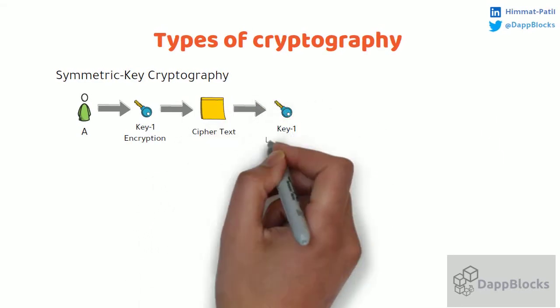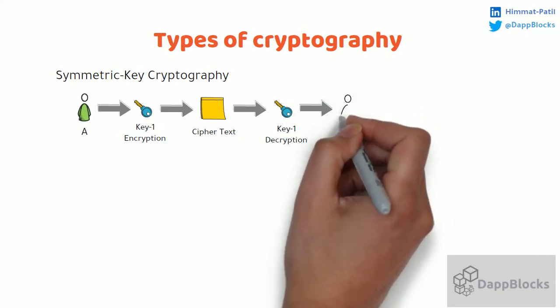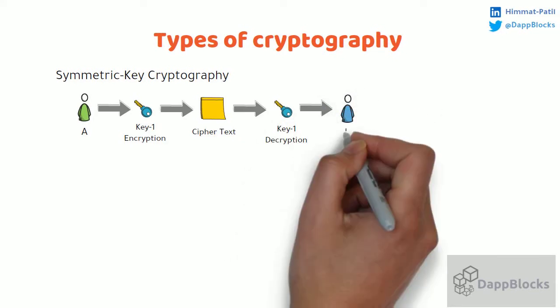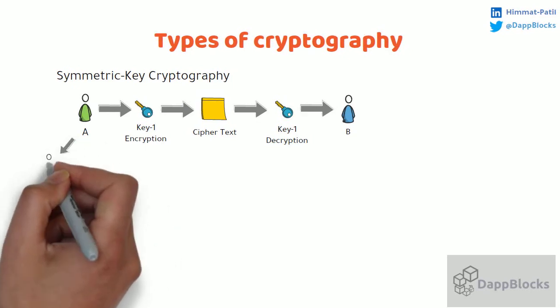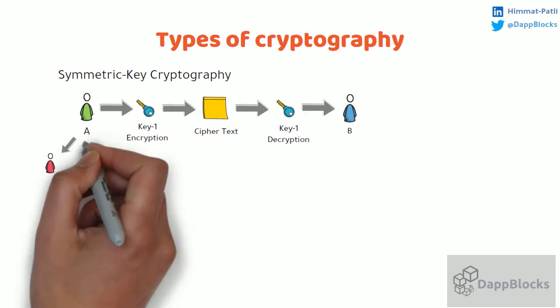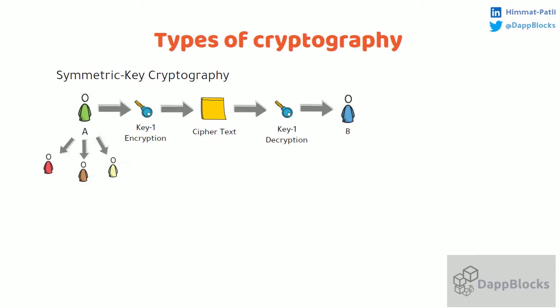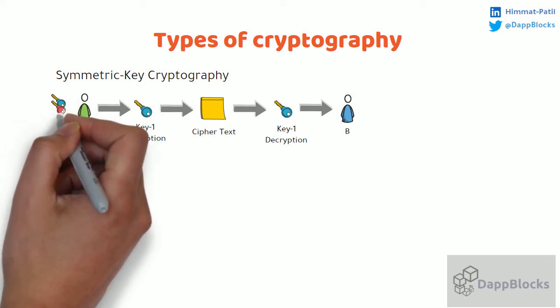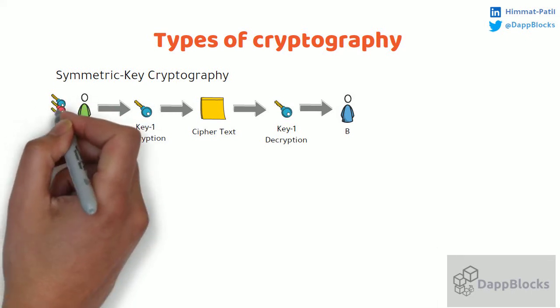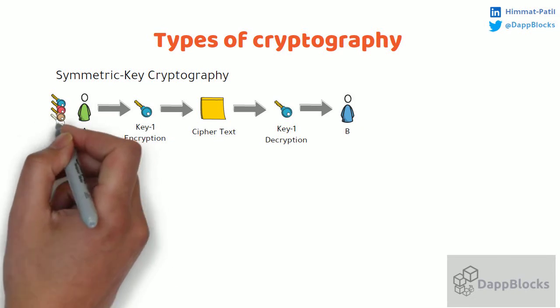The problem with this cryptography is multiple key management. A used key 1 to send a message to B. What if A wants to send a message to different receivers? For example, A to C, A to D, A to E. For each combination, A has to keep different keys, which is not feasible. So to overcome this, there is another type of cryptography.